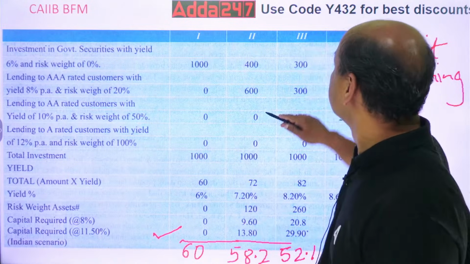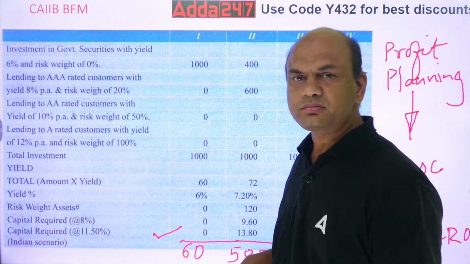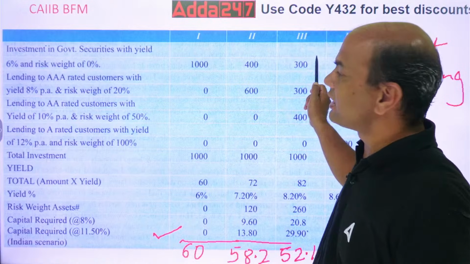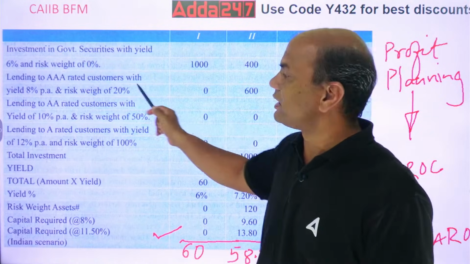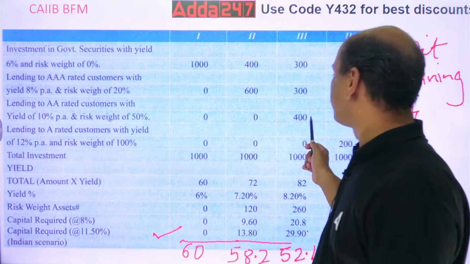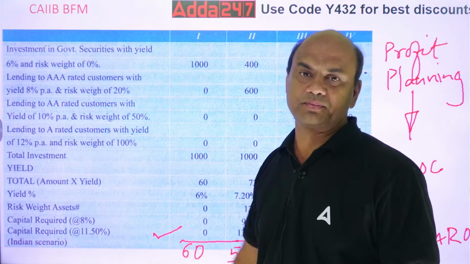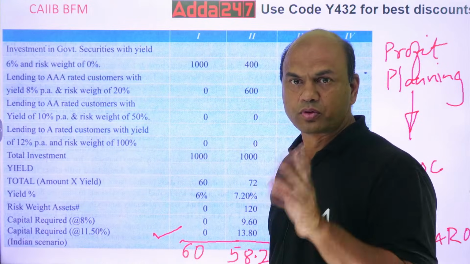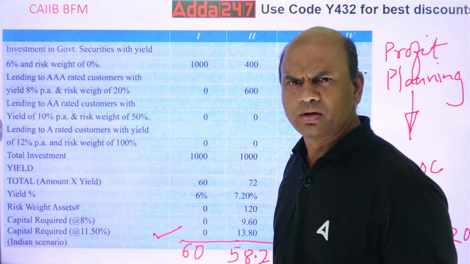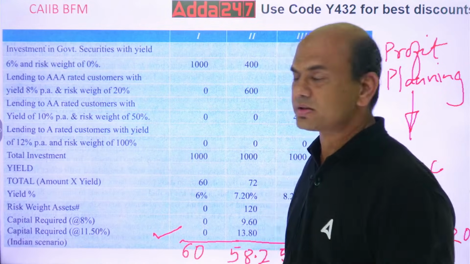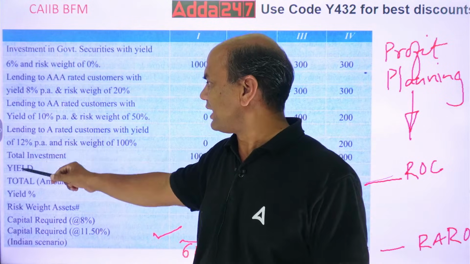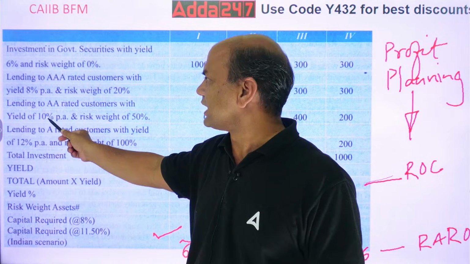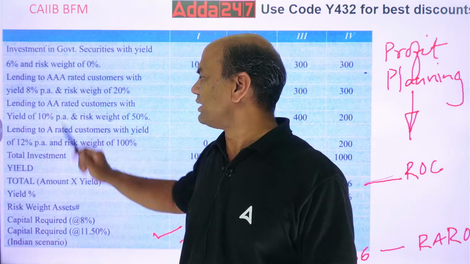Got it? Third case, I am investing 300 rupees in government securities, 300 again in AAA rated and 400 in double A rated. 3, 3, 4, 1000 total. Again do the same. Returns 6%, 8% and this is double A, 10%. 6, 8, 10.